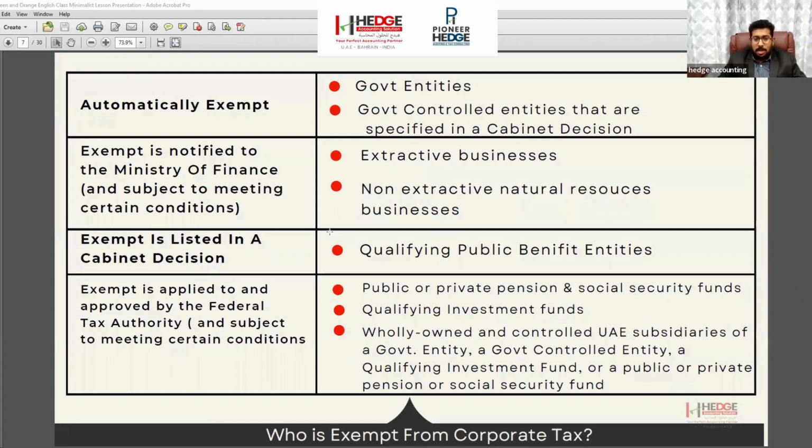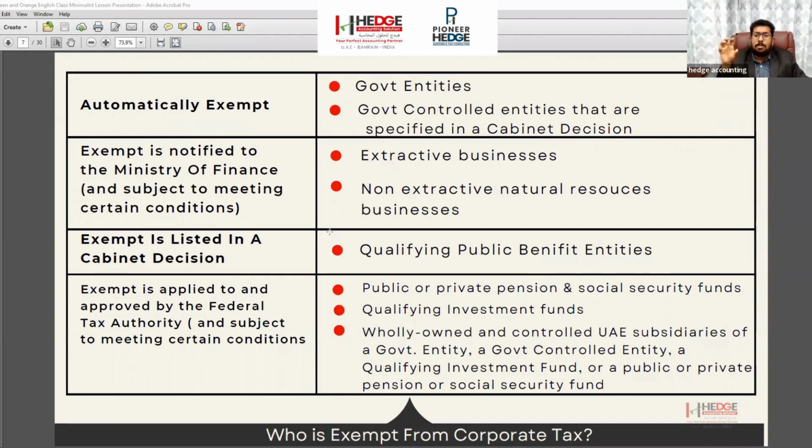Then companies like ADNOC and Gasco, which are doing the business of natural resources, the extraction and non-extraction of natural resources, direct business. It will only cover the main companies, not the subcontract companies. Many companies here are doing subcontracting work for the main ADNOC. So they are not covered, but the main ADNOC, Gasco, and similar government subsidiary companies are outside the scope of corporate tax. So the government companies, government controlled companies, plus those companies doing the natural resource business, extraction and non-extraction, plus some public benefit funds, pension funds, social security funds, qualifying investment funds.